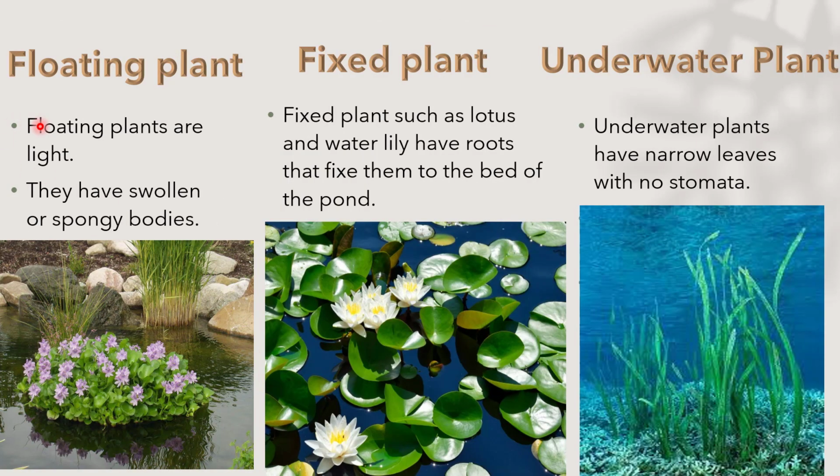Now let's talk about them in depth. Floating plants are light. They have swollen or spongy bodies. The example of a floating plant is water hyacinth. Next is fixed plants. Fixed plants such as lotus and water lily have roots that fix them to the bed of the pond. This is the example of the lotus plant. Underwater plants have narrow leaves with no stomata. The example of an underwater plant is tape grass, as we can see in this image.